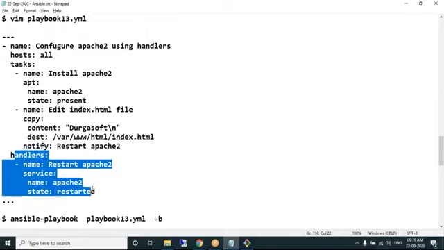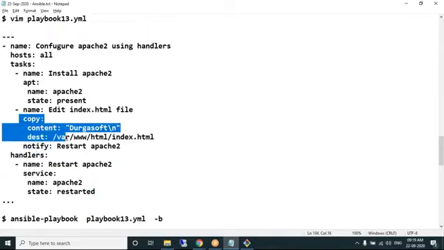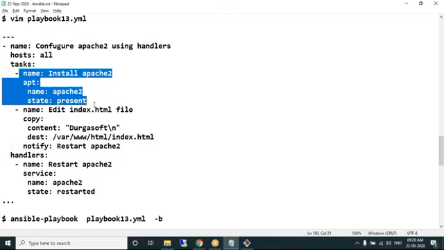This is a handler. Which module have I linked it to? Copy module only. That is, this handler is related to the copy module. This handler is not related to the APT module.